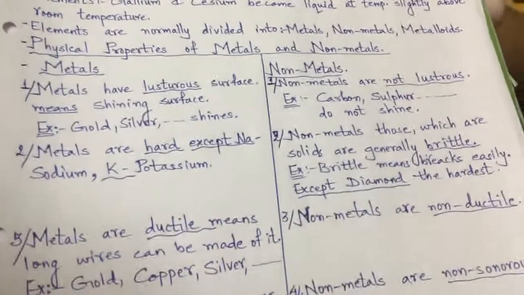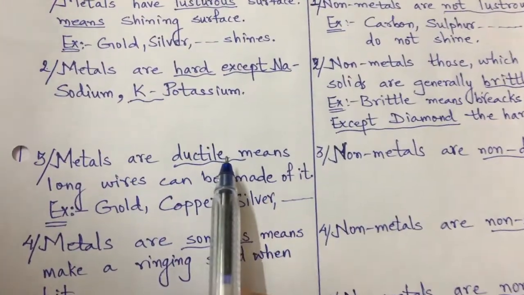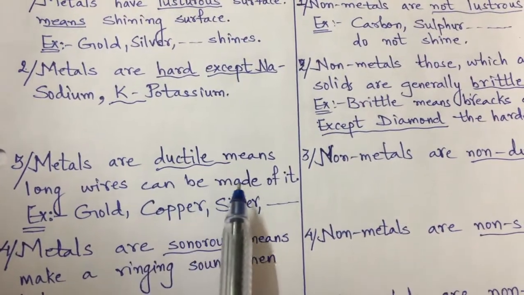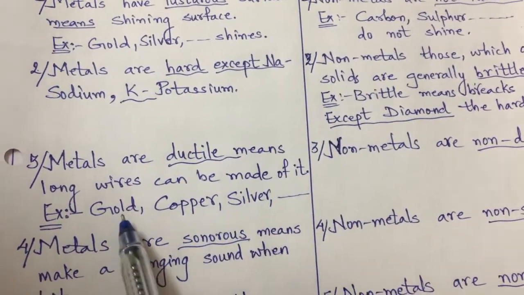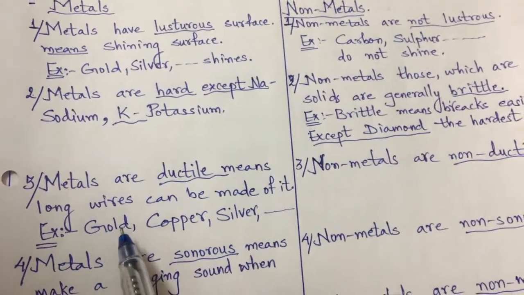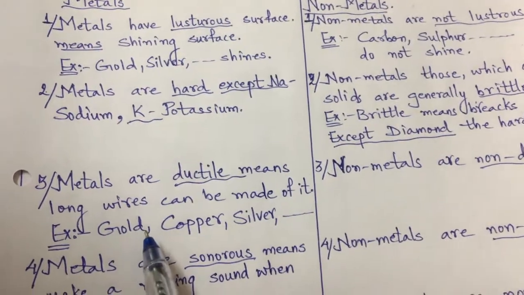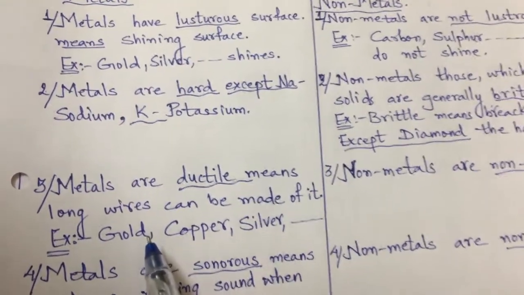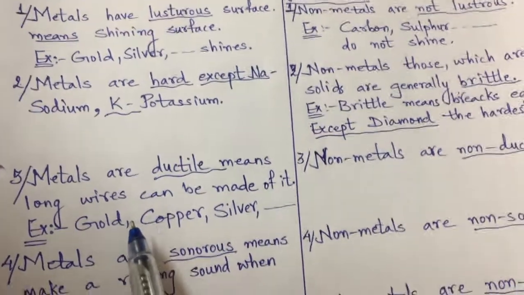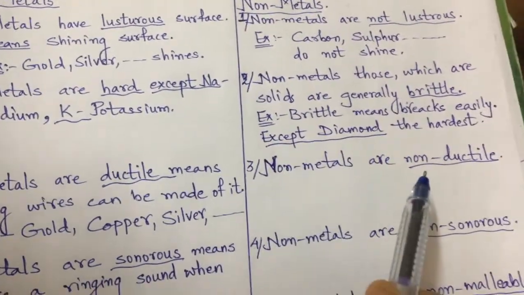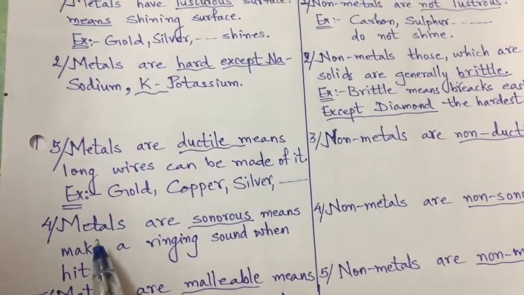The next is metals are ductile. Ductile means long wires of metals can be made. Gold, copper, silver. Gold has high ductility and a very thin wire is possible from gold. We can say out of 1 gram of gold, nearly 1 kilometer long wire can be prepared. Non-metals are not ductile, their wires are not possible.